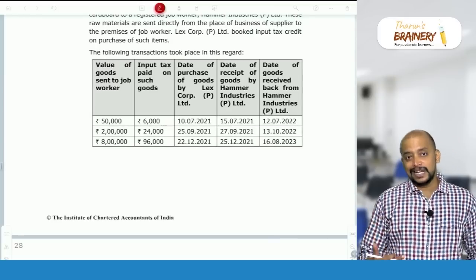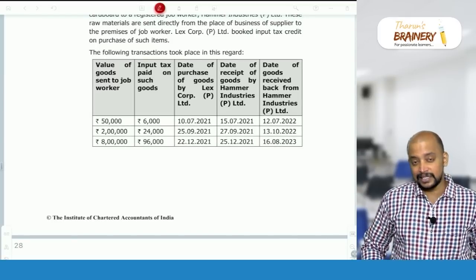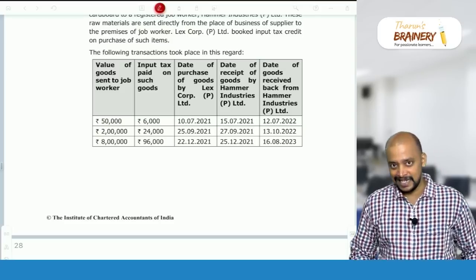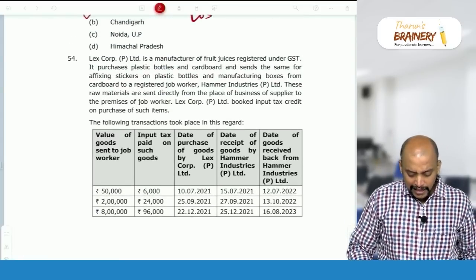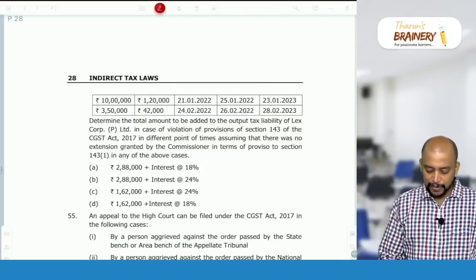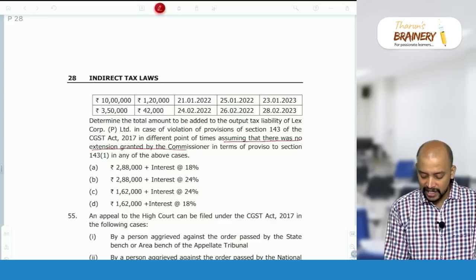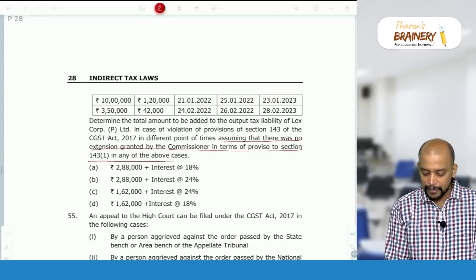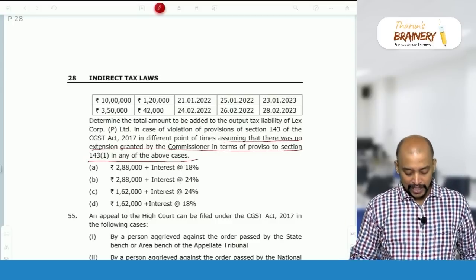Now, from the date it is dispatched to the job worker, it should be returned back from the job worker within 1 year, and it can be extended for a further period of 1 year. Here we don't have any extension, because we assume that there was no extension granted by the commissioner in terms of the proviso to section 143. So there is no extension granted, which means only 1 year.